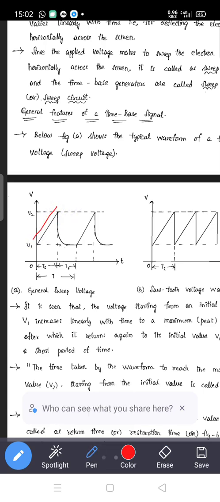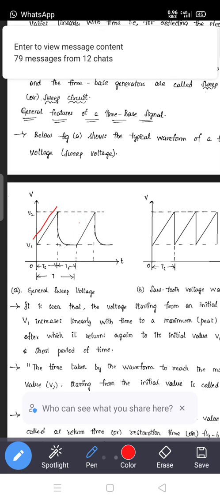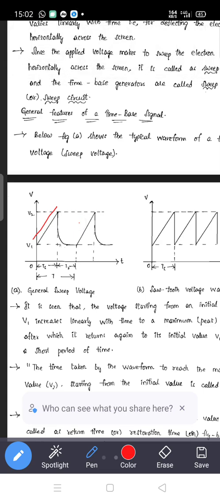So this V1 value reaches the peak linearly with time, after which it returns again to its initial value. Again it will start increasing, and again it will return to the initial value. So the voltage starting from an initial value V1 increases linearly with time to a maximum peak value, after which it returns again to its initial value V1 in a short period of time.